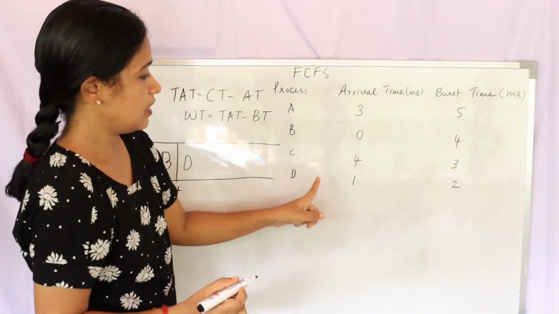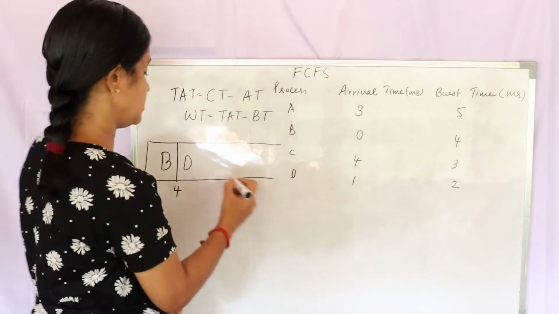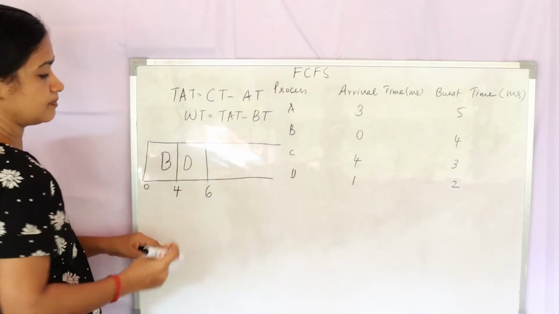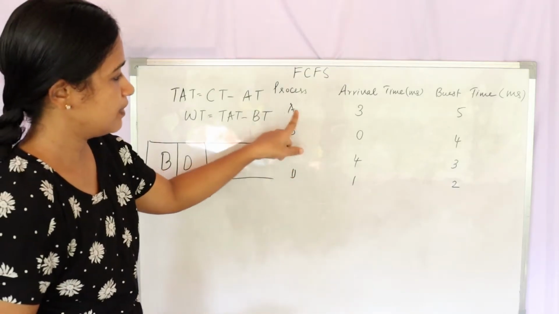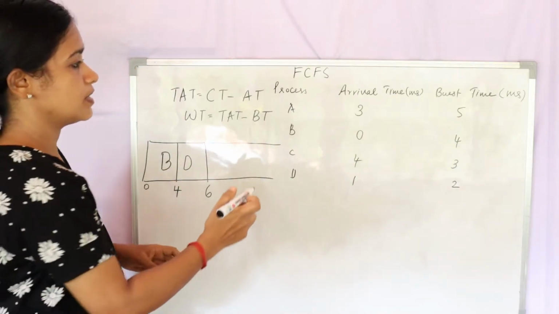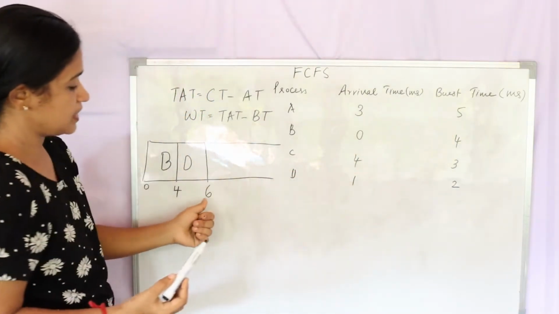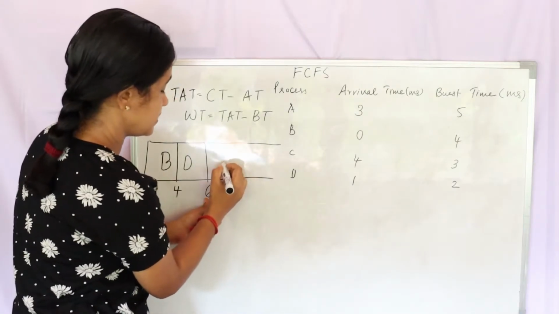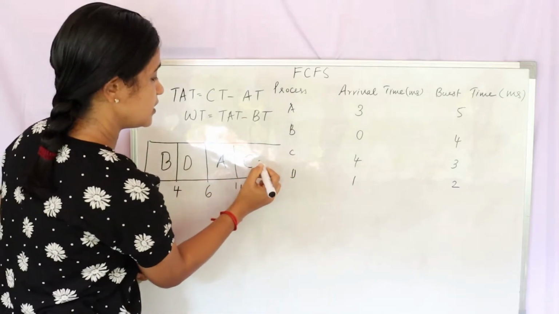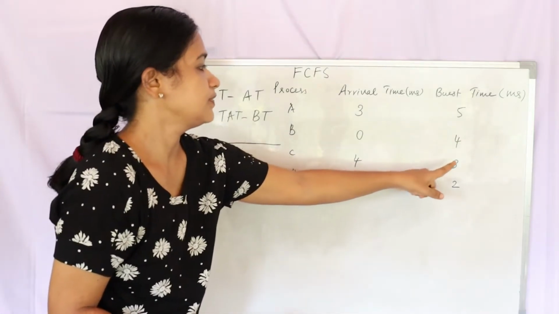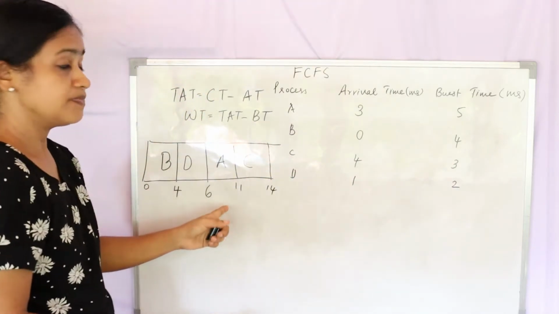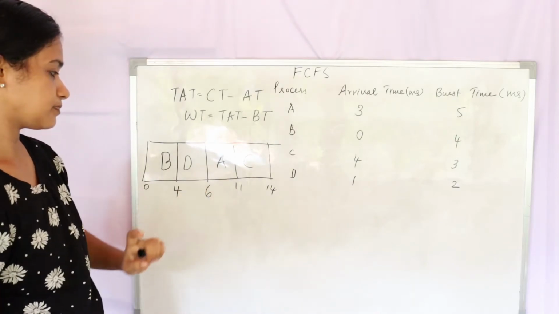So D executes for 2 milliseconds. I will add 4 plus 2, that is 6. Then I will have A, which has come at 3. So A is the third process, which executes for 5 milliseconds. That means 6 plus 5, that is 11. Then I have process C that executes for 3 milliseconds. So I will add 3 to 11, that becomes 14. So this is the Gantt chart.